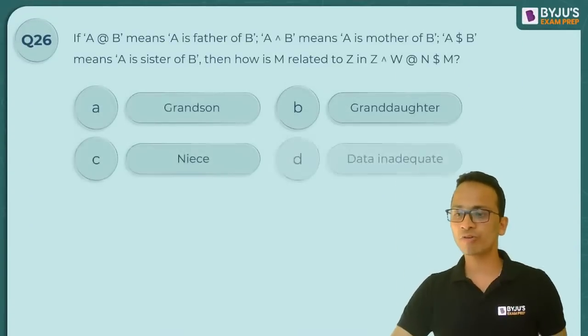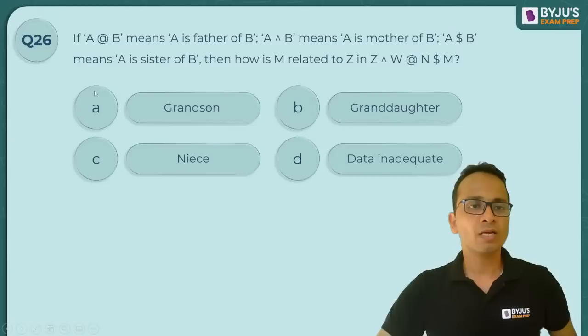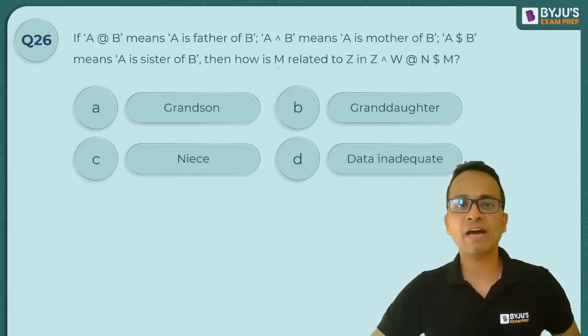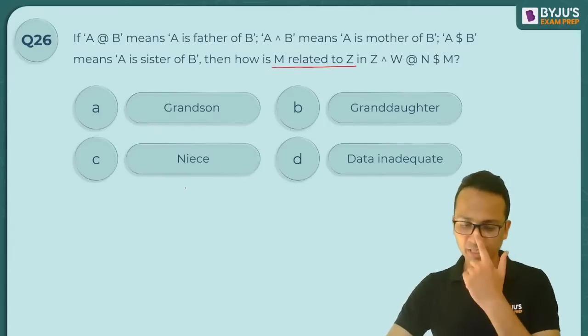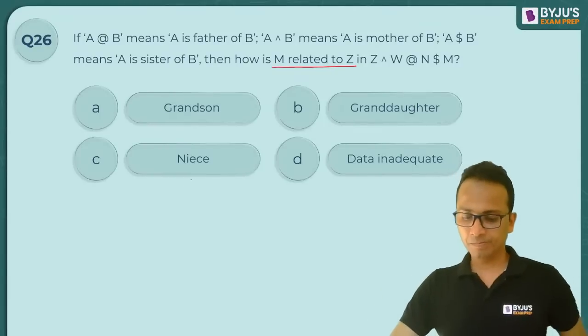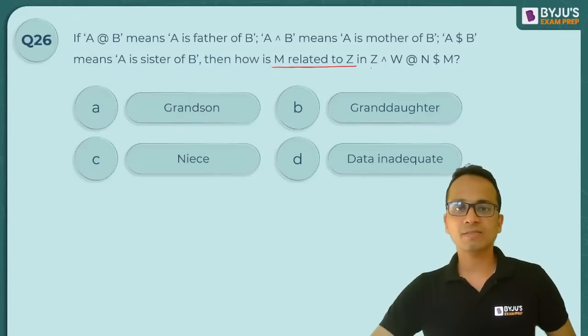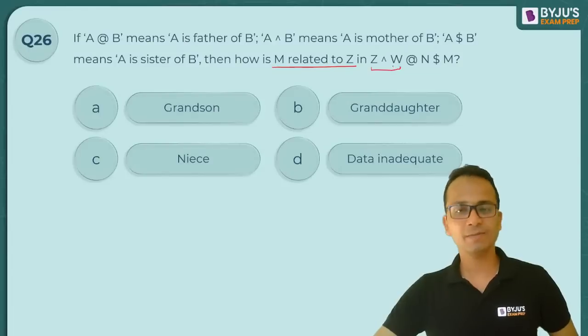So last question for the day. एक और question बचा है, इसको finish करते हैं. So again, some coded relationships are given and an expression is given, and you'll have to find out how M is related to Z. Quickly finish it up. So let's start slowly. Meanwhile, all of you can solve it quickly.